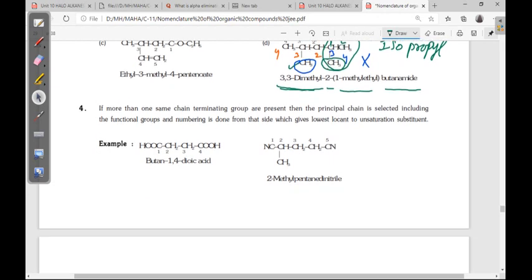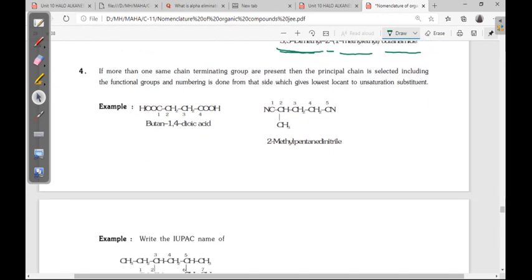Next, fourth: if more than one same chain terminating groups are present, then the principal chain is selected including the functional groups, and numbering is done from that side which gives the lowest locant to unsaturation and substituent. Now see here dioic acid. In the last class we already discussed butane-1,4-dioic acid.